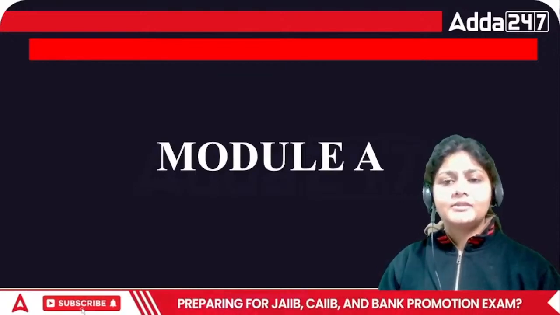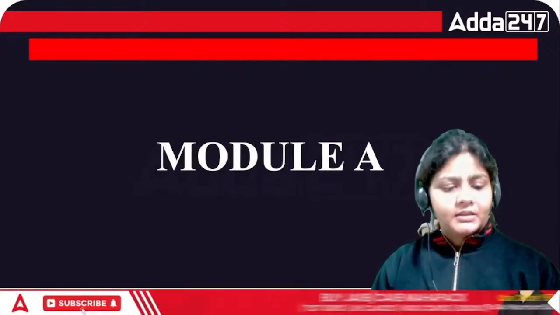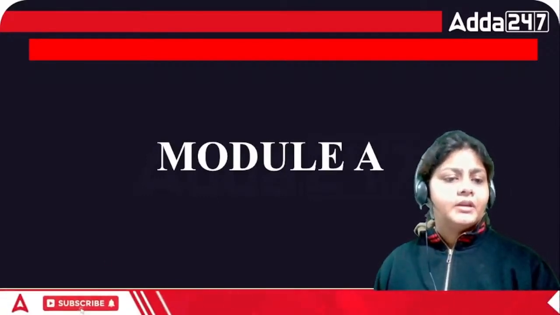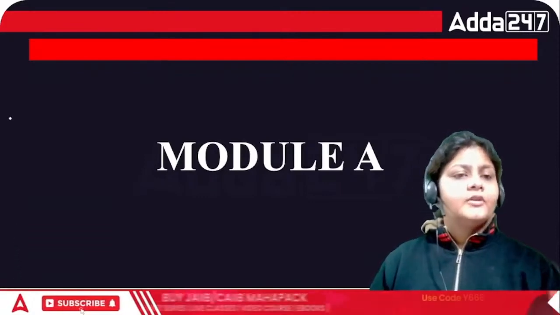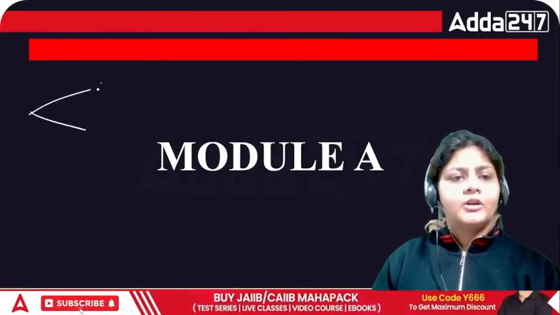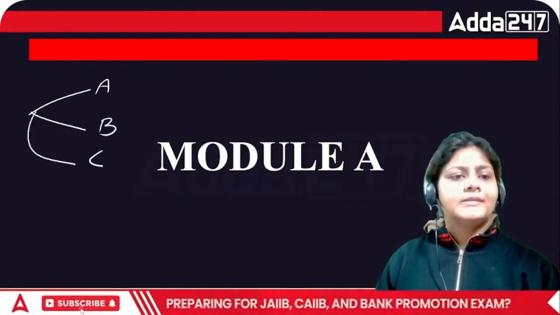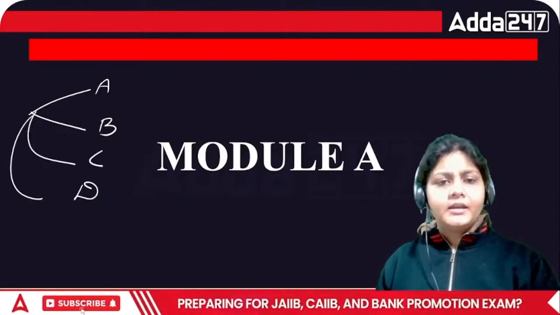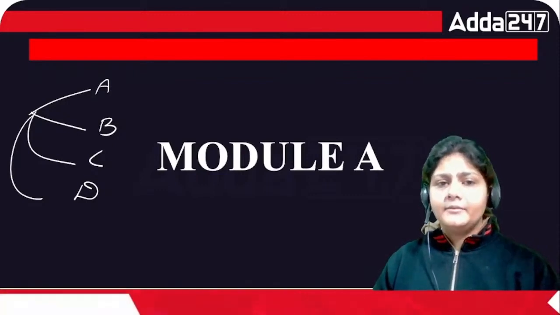So this is your first class of the Macmillan series of PPB, right? As you know, in PPB you have a total of 4 modules: module A, B, then we have module C and D, right?